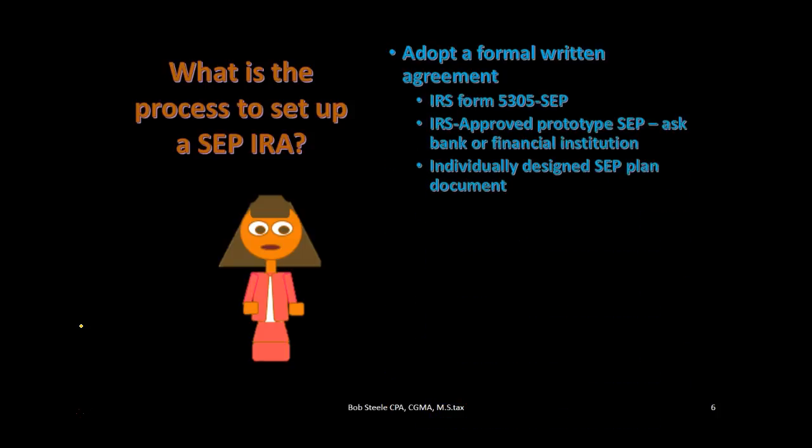What is the process to set up a SEP IRA? To set up a SEP IRA, we're going to have to file a written agreement. We could go to the IRS website and get a 5305, which we'll take a look at in a second. It's a pretty standardized type of form to set up. We could also go to the financial institution, like our bank or investment firm, and see if they could help us set that up as well. Those are probably the two main options you want to take a look at. Talk to the bank, talk to your investment firm, see what they could do to help you set up the process.